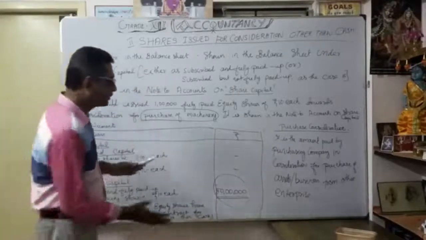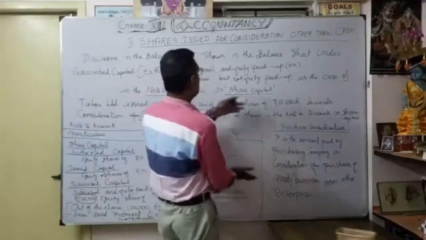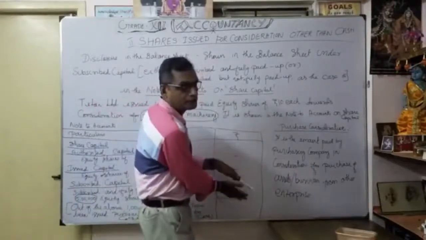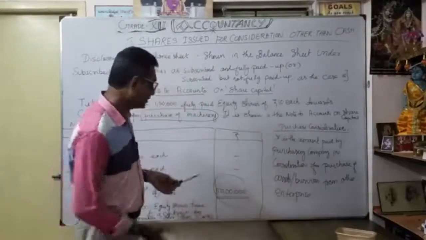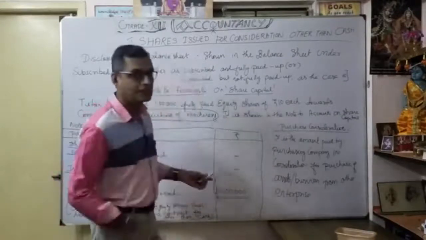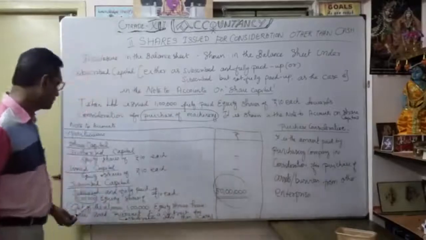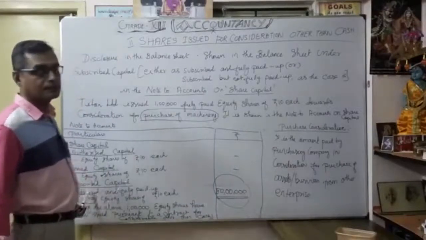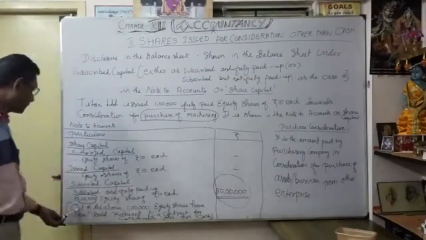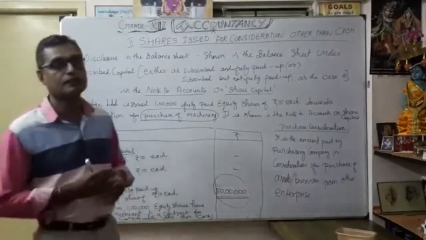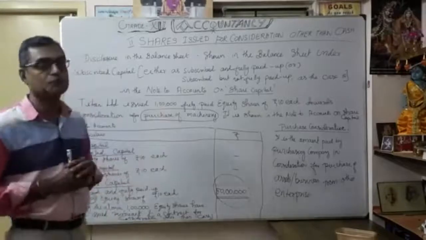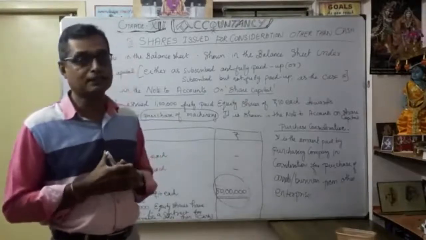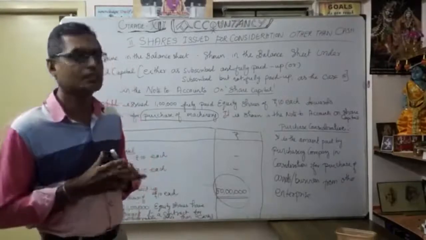Here we can't show separately 1 lakh into 10, which comes to 10 lakh. Everything is within this 50 lakhs; the 10 lakhs is information you want to mention under subscribed capital, subscribed and fully paid up. That's why it's very, very important, especially for shares issued for consideration other than cash, how you want to show it in a balance sheet. That's why the disclosure in the balance sheet is very, very important.